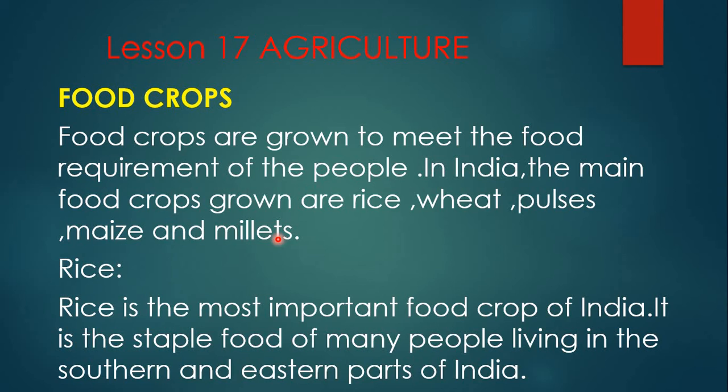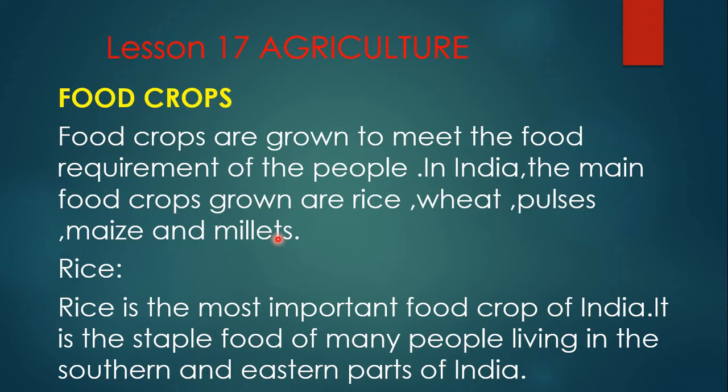There are other countries also that have more rice than us. So rice has been used all over the world, but wheat, pulses, maize, jowar and millets are a question mark. Okay, children.